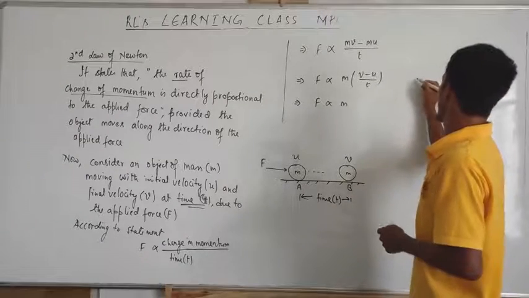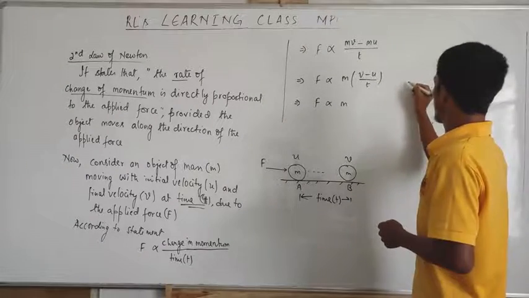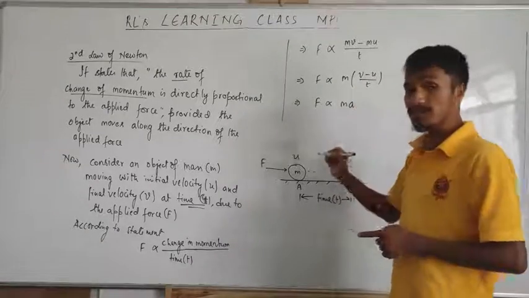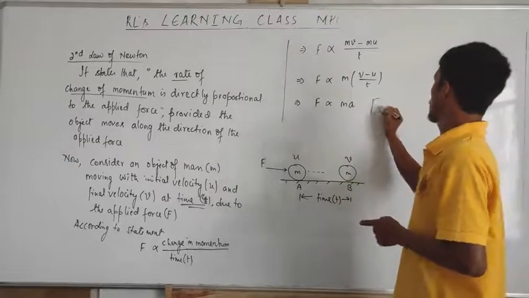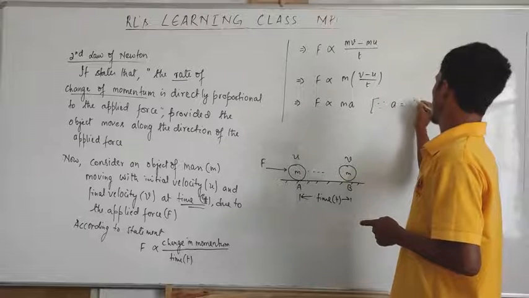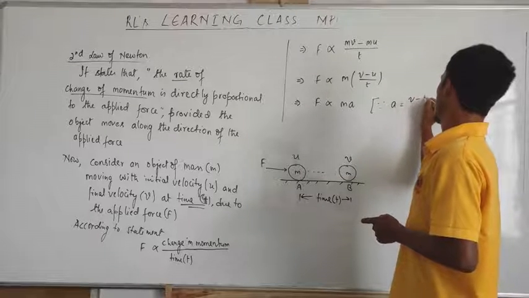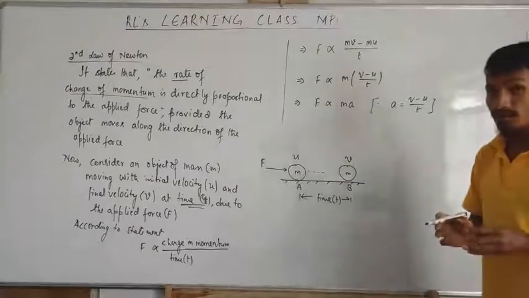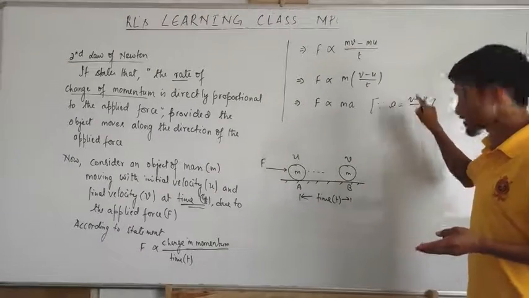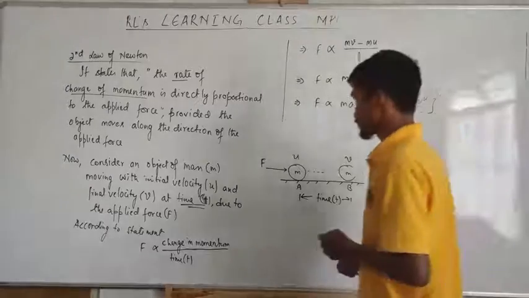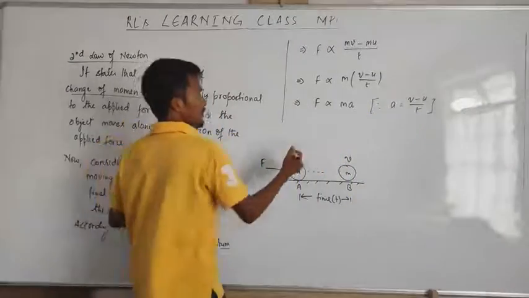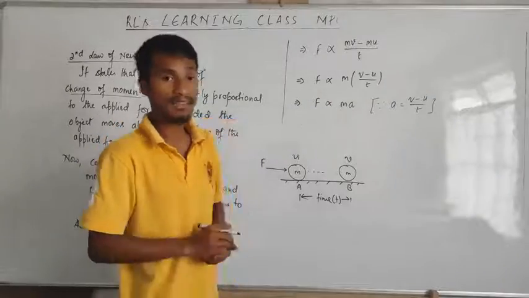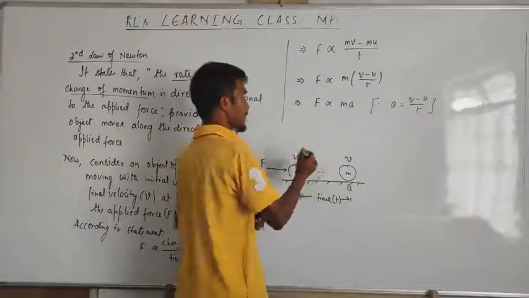What is this (v minus u) by t? This is a, acceleration, since a is equal to change in velocity by time. What is acceleration? It's the rate of change of velocity by time. Then what is force now? Force is proportional to mass into acceleration. Now remove this proportionality.